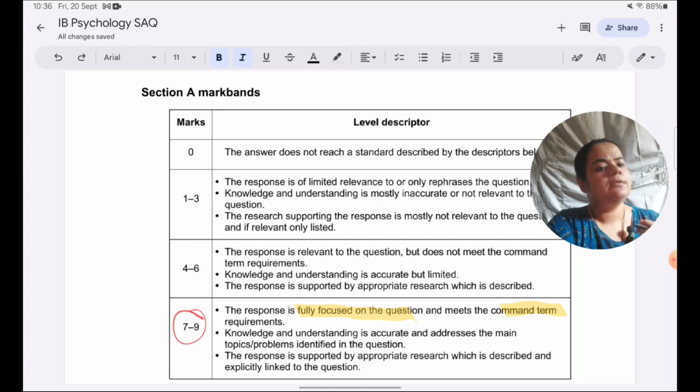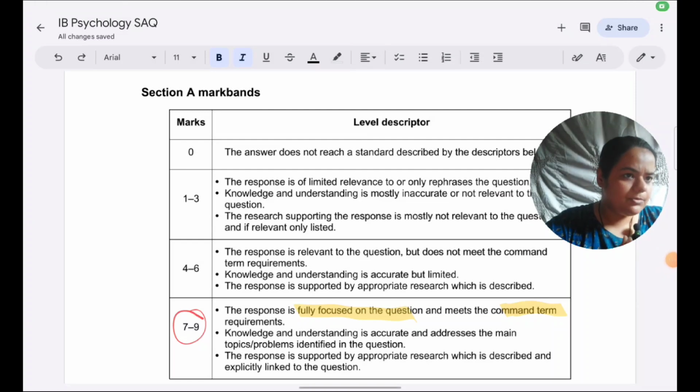We've not tried to explain why these risks should be told to participants, or why that sensitive data is being collected from them. So we have not strayed towards the command term of explain, for example, or gone towards outline by missing out on the details. We have strictly been focused on the describe command term. So our answer is fully focused on the question, and it has been according to the command term describe, which is all about detailing.